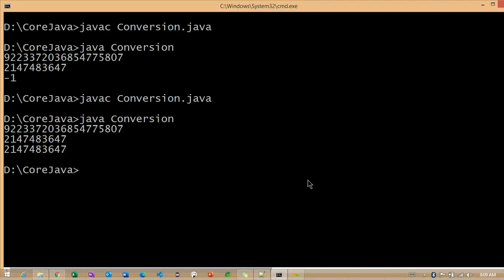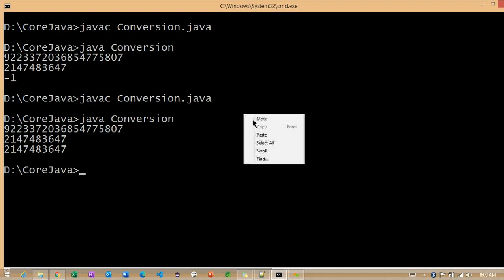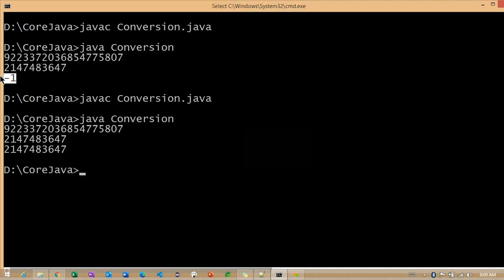We can happily convert the value into int here, because the value is within the range. Getting the point. Now you can see the previous output and the current output here. The previous output we got -1, the current output we get the same value, because that is the integer max value. So we converted it to a long data type, and from the long data type we converted it into the integer. So this is the way we can convert here.